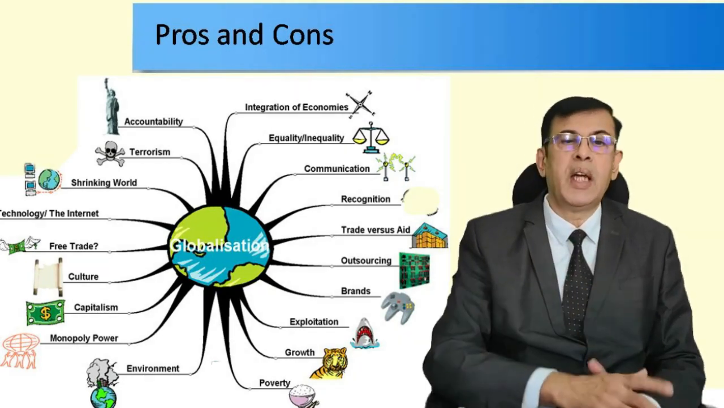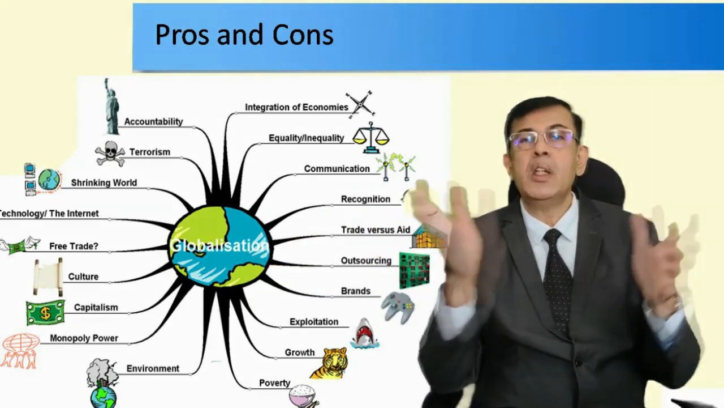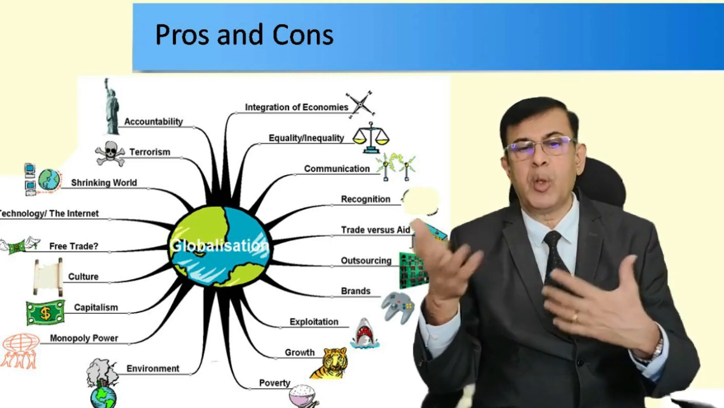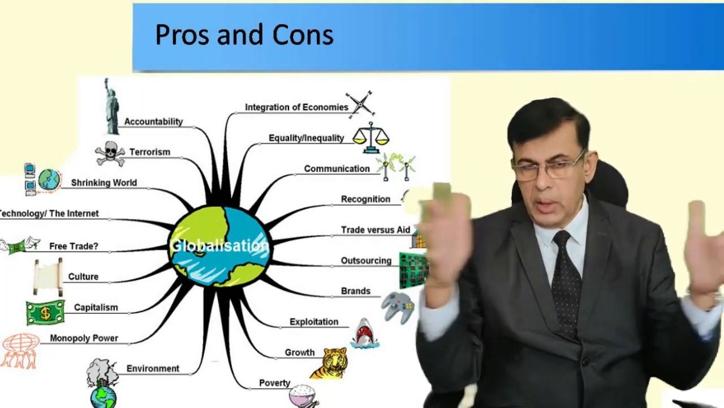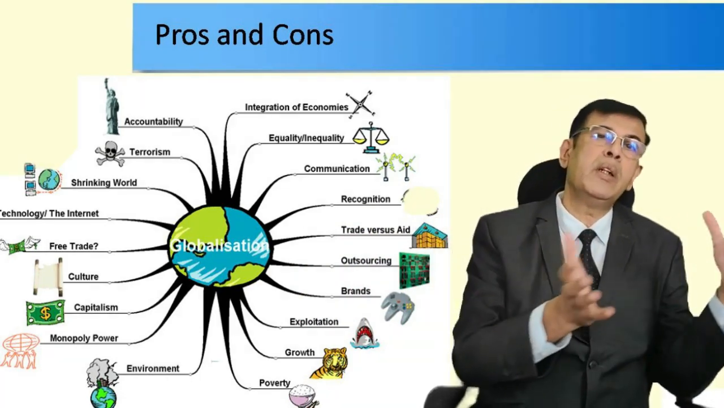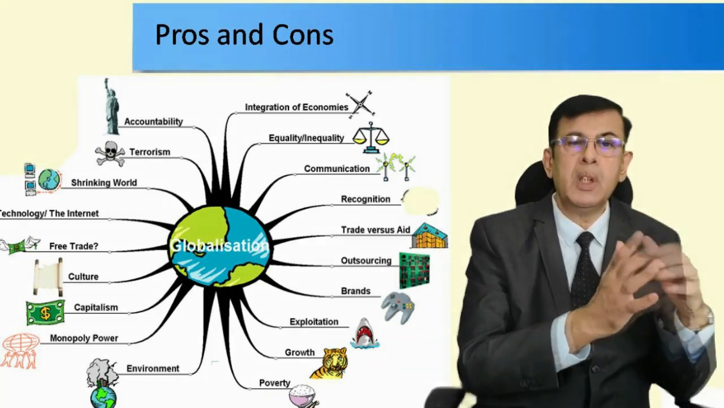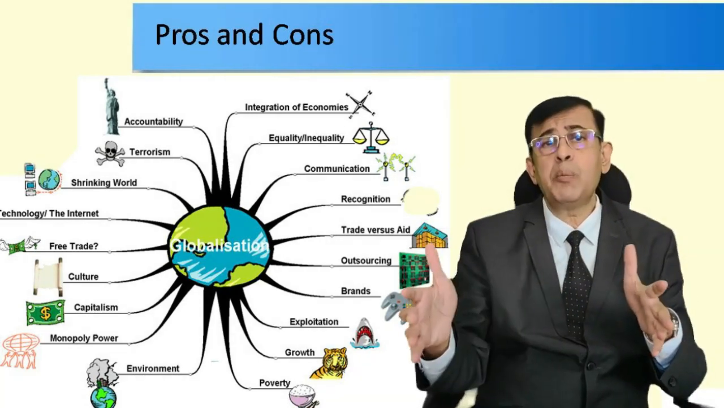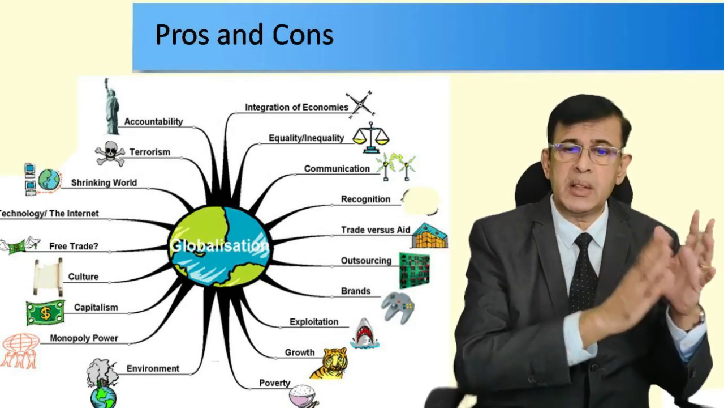You must have seen in this diagram the integration of economies, the equality or inequality, communication, if there is the same kind of communication and technology. So it is very easy during similar kinds of economic laws. But suppose some country is lagging behind in that technology or in those tariffs. What will happen? It will have problems and it will suffer. Those countries will suffer and their businesses will suffer.